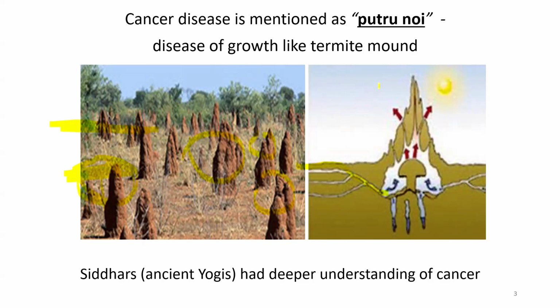Irrespective of hot climate, cool climate or rain outside, inside the termite mound it maintains a micro environment that is essential for its own survival and multiplication. The symptoms of cancer, including the overgrowth, cannot be completely destroyed. It spreads to nearby places, which is called metastasis, and it has its own metabolic pathway, which is unusual compared to normal cells. Its characteristic features are very similar to termite mound activity or behavior. Hence, the ancient Indian yogis called Siddhas named cancer a disease like a termite mound.